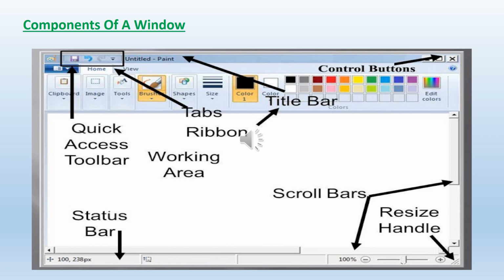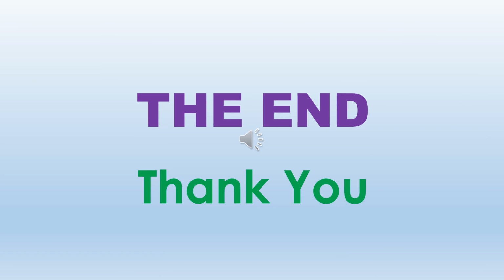You have the scroll bars. You can scroll the working area, moving up and down, vertically and horizontally. Resize handle, you can resize the screen. You can make the screen according to your size. And here this is the status bar. In the status bar you can find the magnifying option. You can make the page big and you can make the page small, increasing or decreasing the page size. So these are the components of a window. Thank you and God bless you, children.